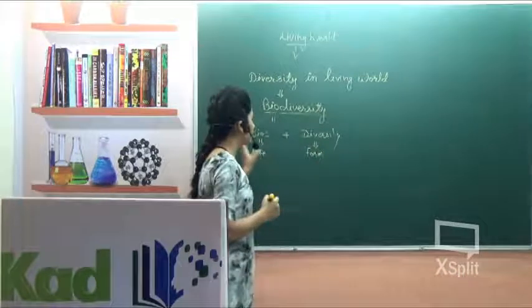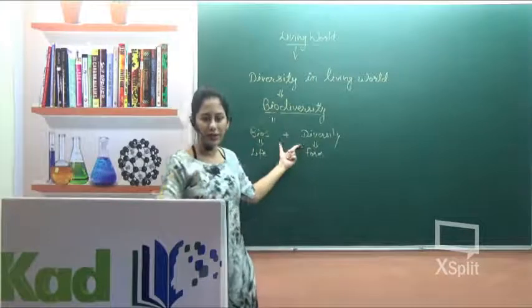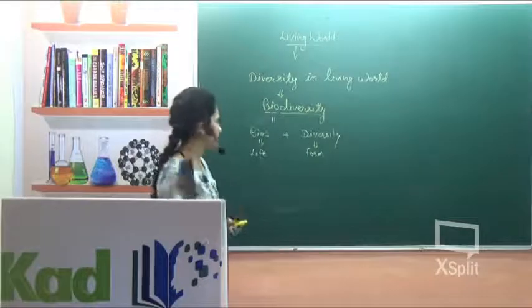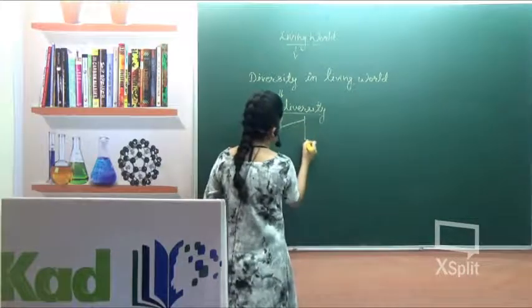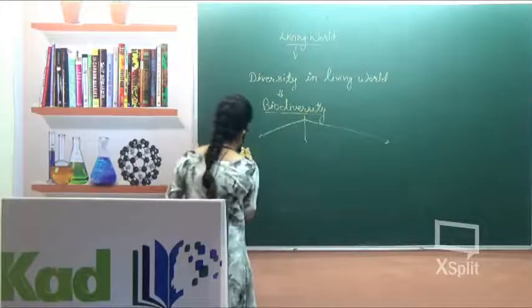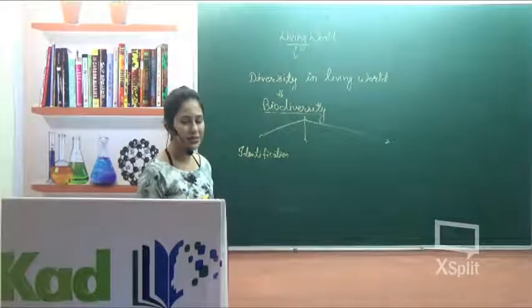So the diversity which is found in the living world is known as biodiversity. What is the definition of biodiversity? The diversity that is found in the living world or among all living organisms is known as biodiversity. Biodiversity is made up of two words: first is bios and second is diversity.